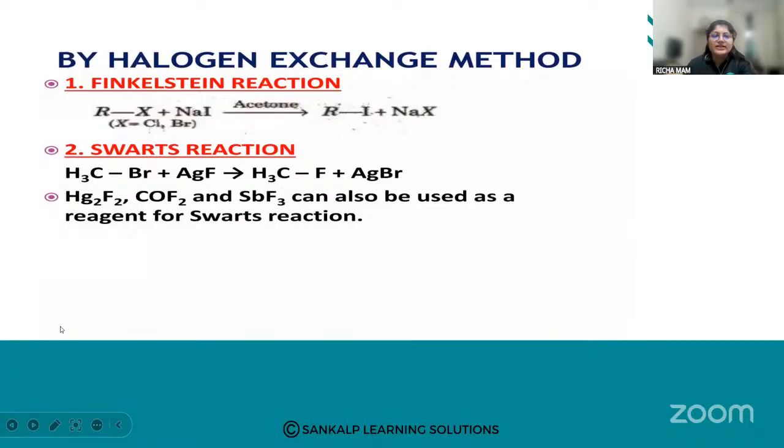So the next method is the halogen exchange method. Very important name reactions here are Finkelstein's reaction and the Schwarz reaction. Very important, please mark it as important, students.